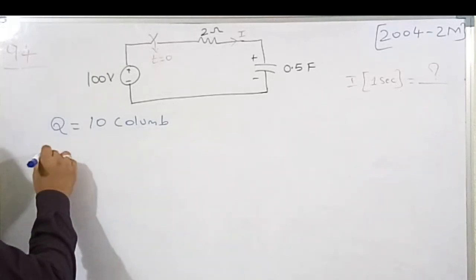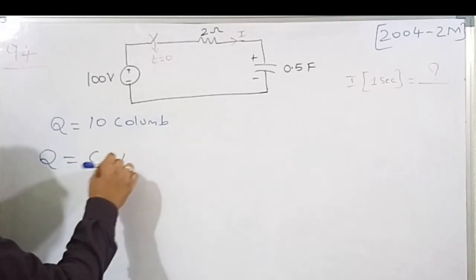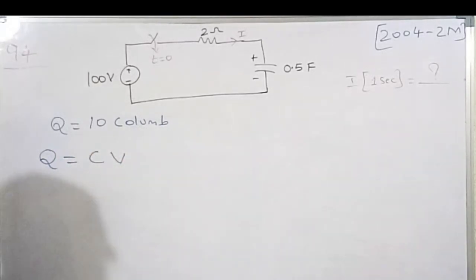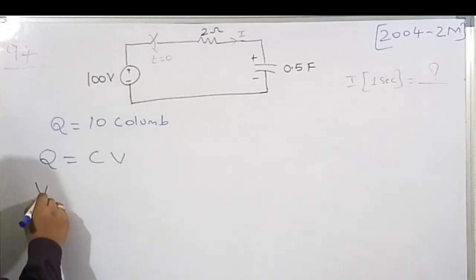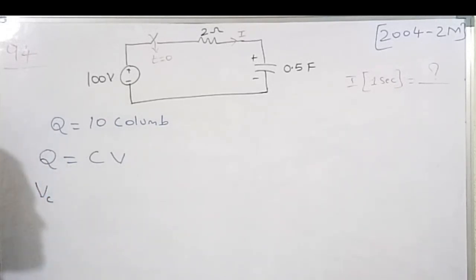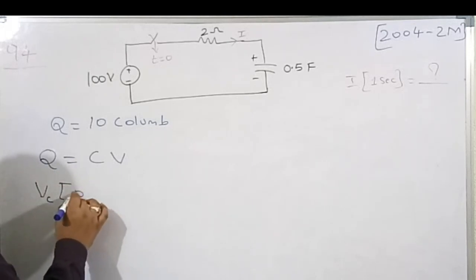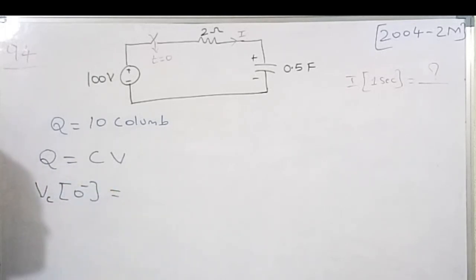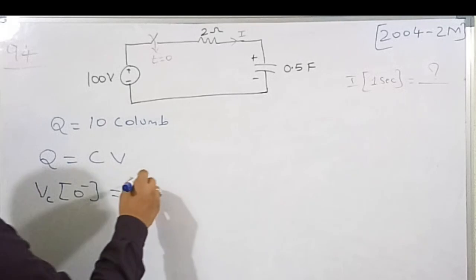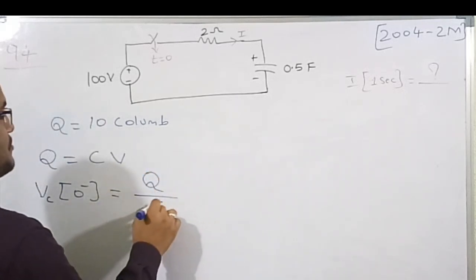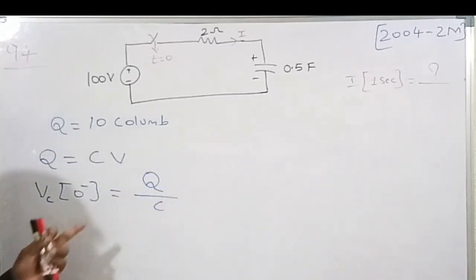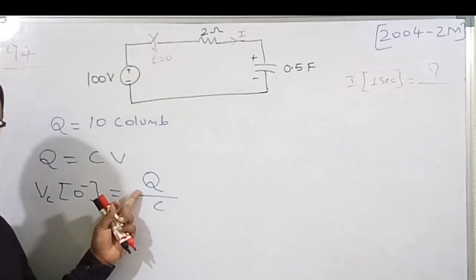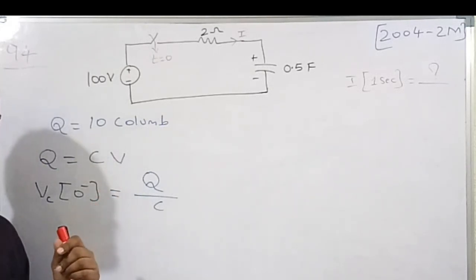We know the basic formula, Q is equal to CV. This is the basic formula of a capacitor. I will assume the voltage across the capacitor, which is VC, at instant 0 minus, means before closing the switch. So V is equal to Q by C. Q is the initial amount of charge stored by the capacitor, and C is the capacitance value.